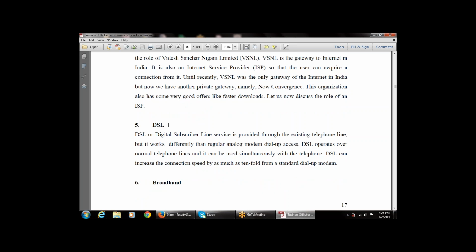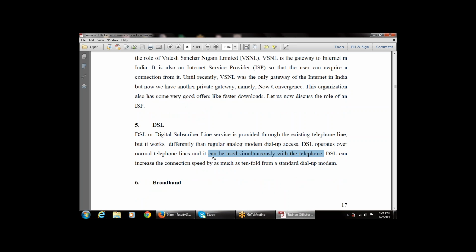Then the fifth one is DSL, that is a digital subscriber line. This also exists with the telephone lines, but it is different from the analog modem. DSL operates on normal telephone lines, and this can be used simultaneously with the telephone.